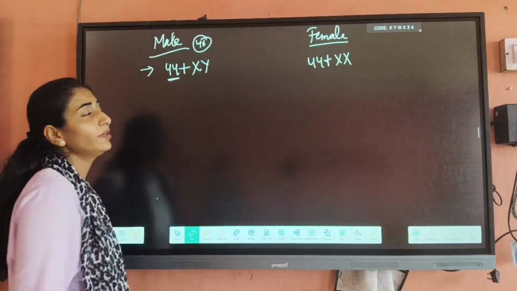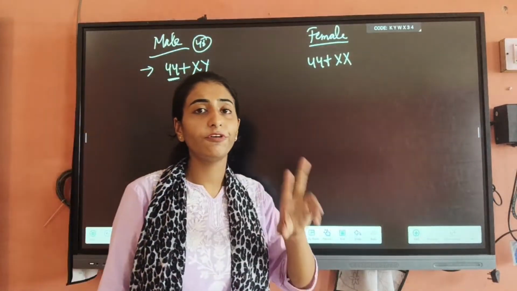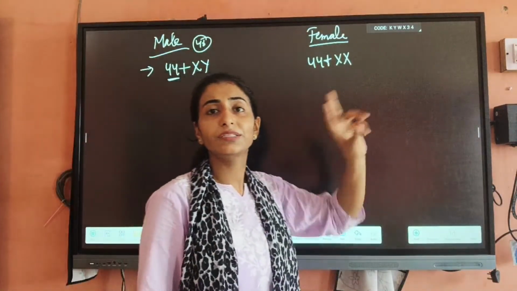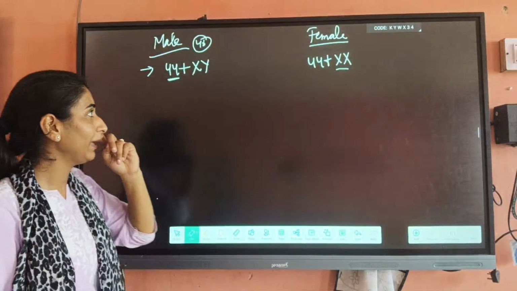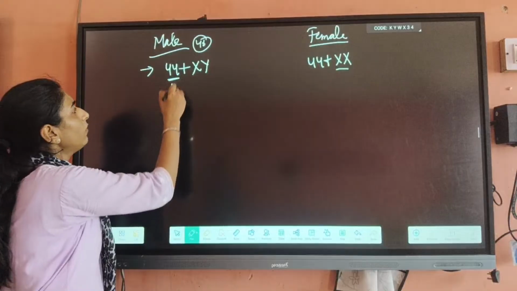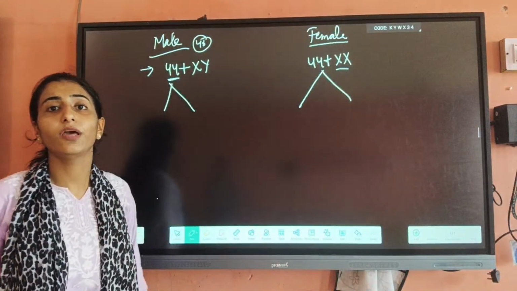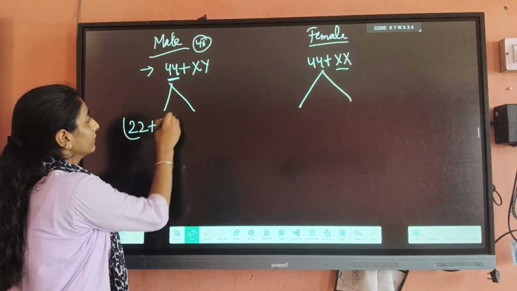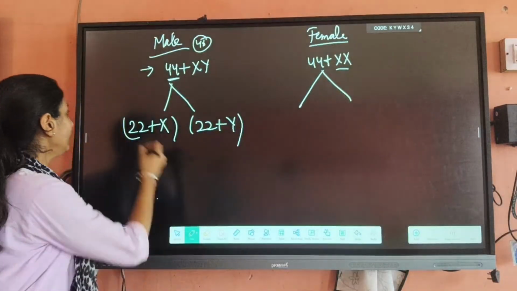44, and why have we written XY? Because males have two different types of chromosomes, that is the X chromosome and the Y chromosome. But in case of females, they have two same type of chromosomes, that is X chromosomes. Now, when they are forming the gametes, males form 22 plus X and again 22 plus Y. These are the gametes.